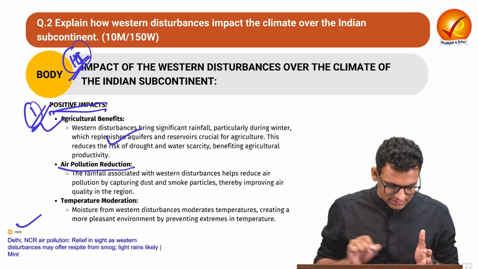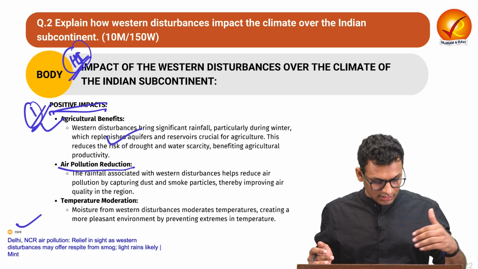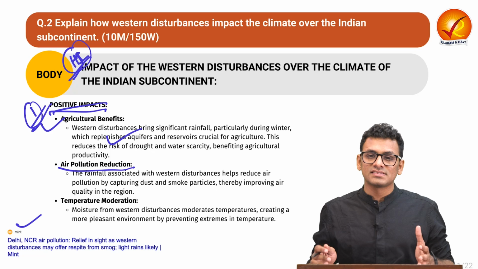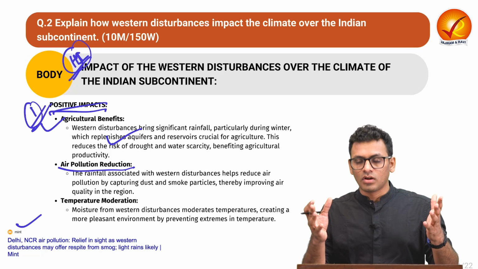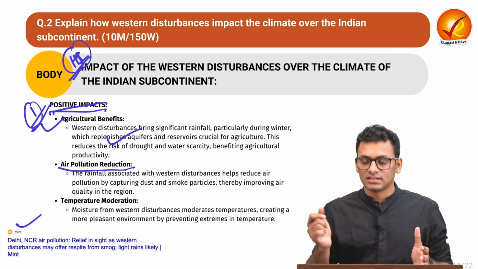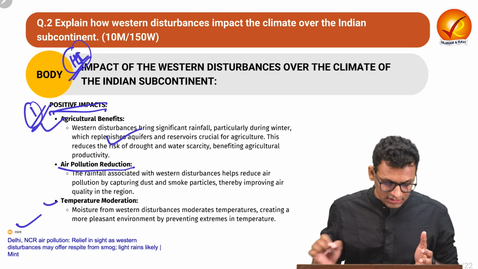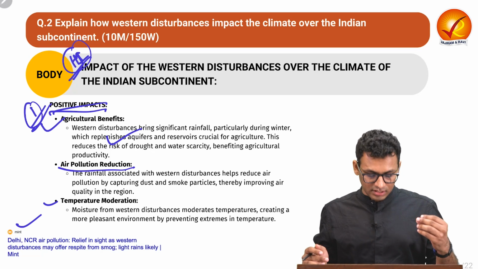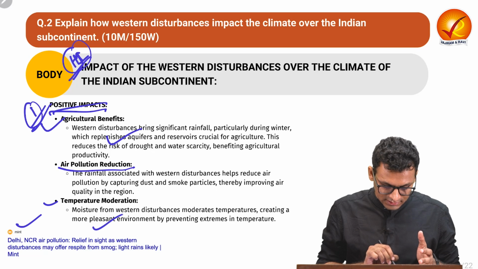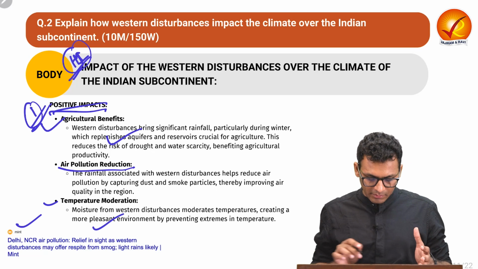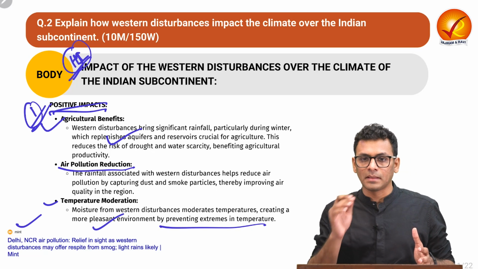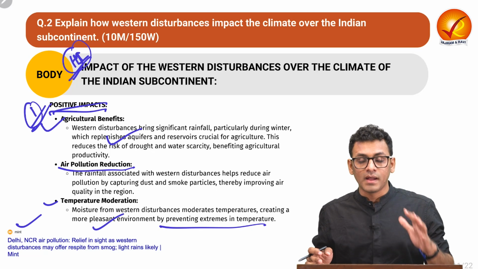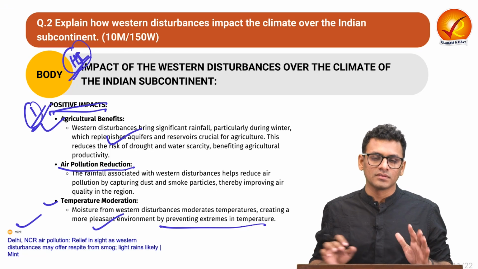You can understand the same through newspaper reading, that how western disturbances have provided relief in the northwestern region with respect to the air pollution. And lastly, you can talk about temperature moderation, where we have seen how it provides a pleasant environment by preventing extremes in temperature. So these are the positive impacts you can inculcate in the heading 1 of the body.